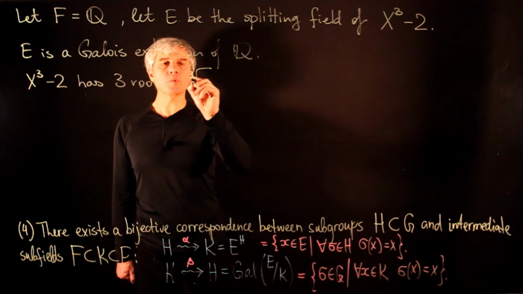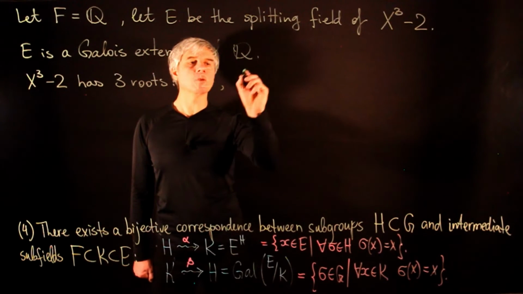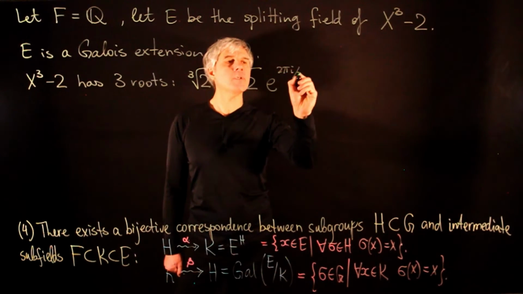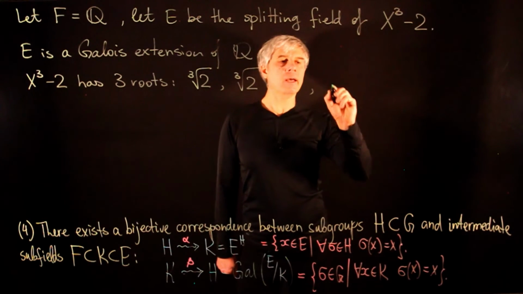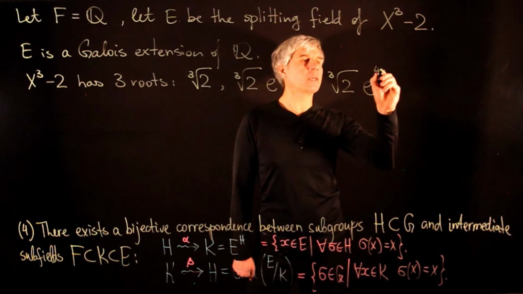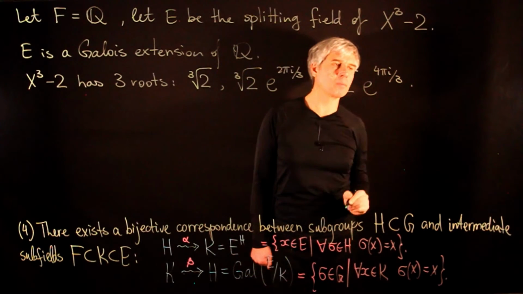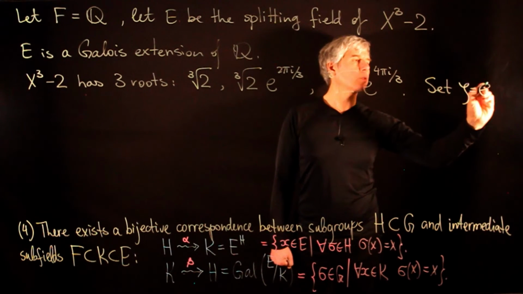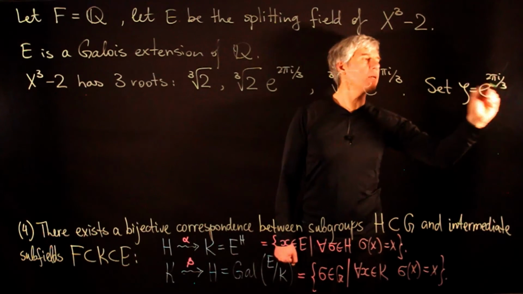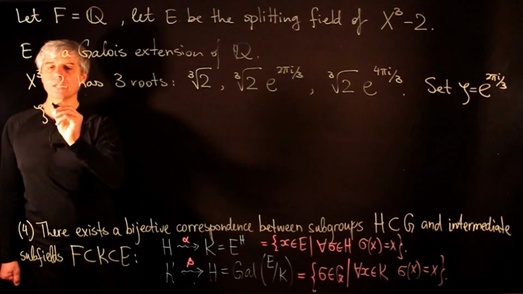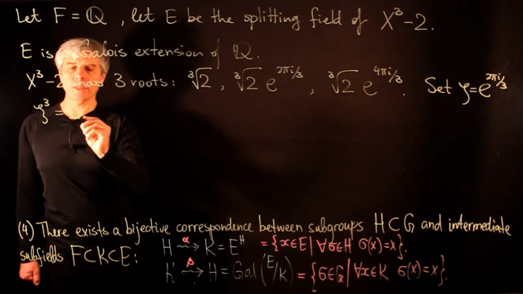These are cube root of 2, then cube root of 2 times e to the 2 pi i over 3, and cube root of 2 times e to the 4 pi i over 3. So let's denote by zeta e to the 2 pi i over 3. So this is the third root of unity, so zeta cubed is equal to 1.